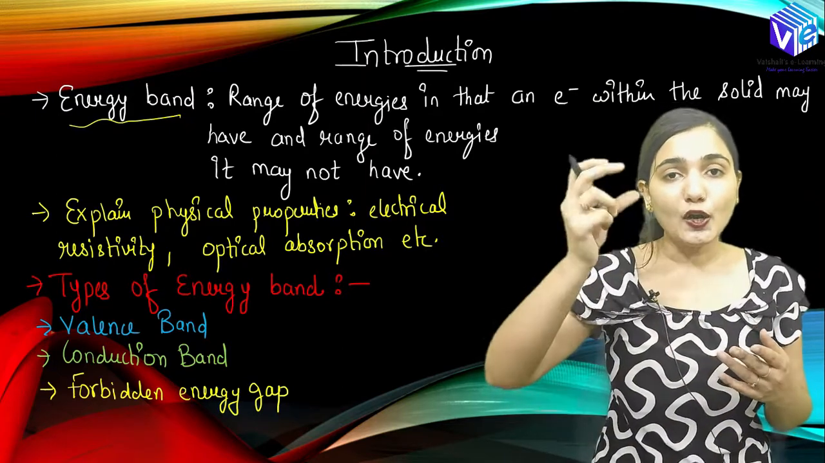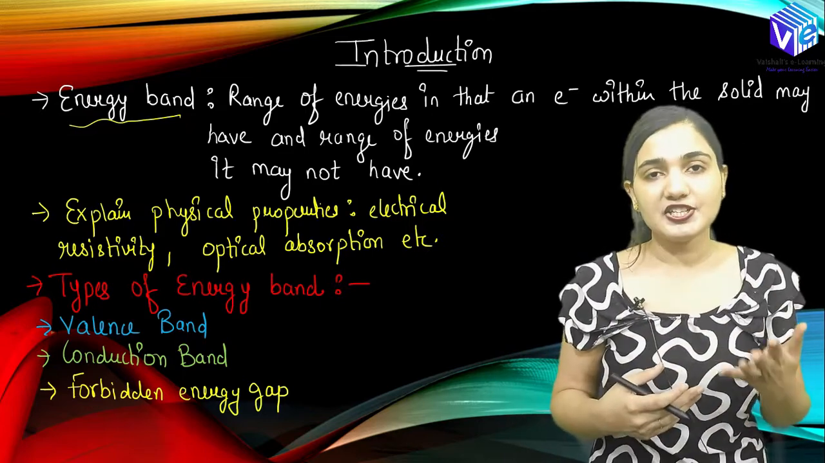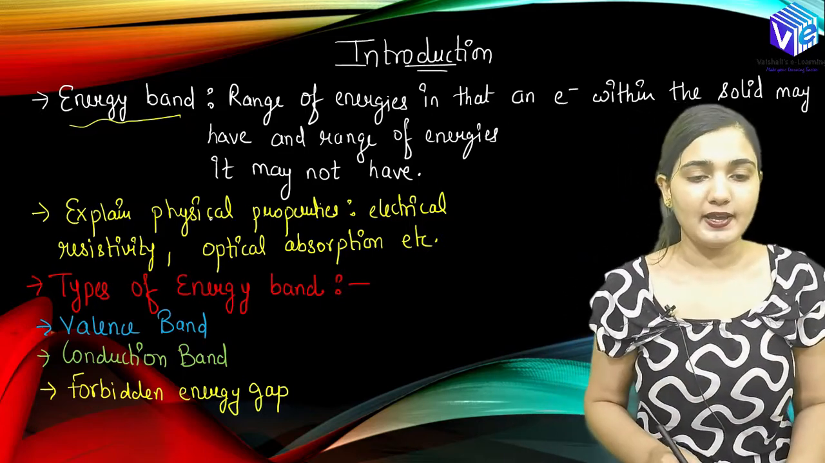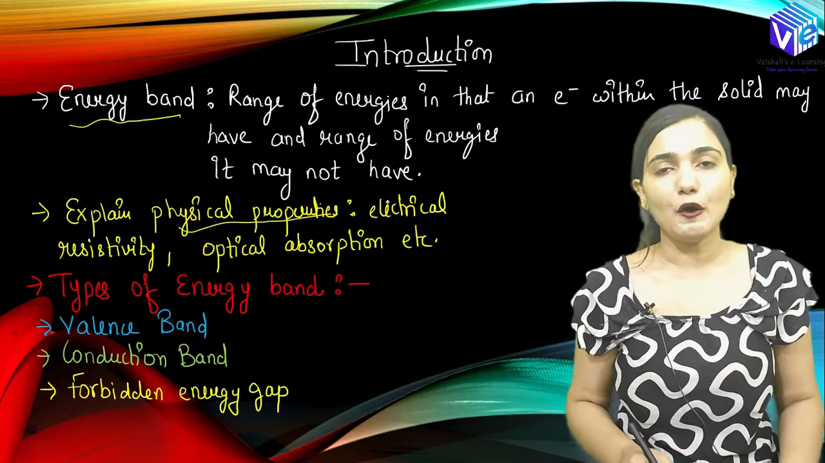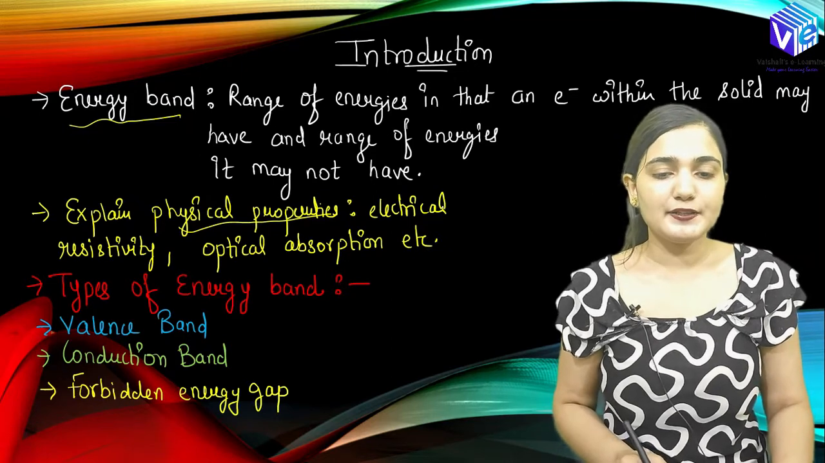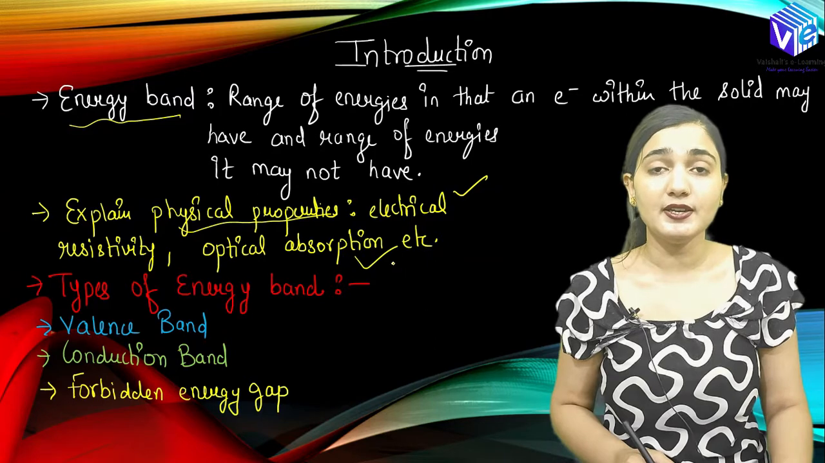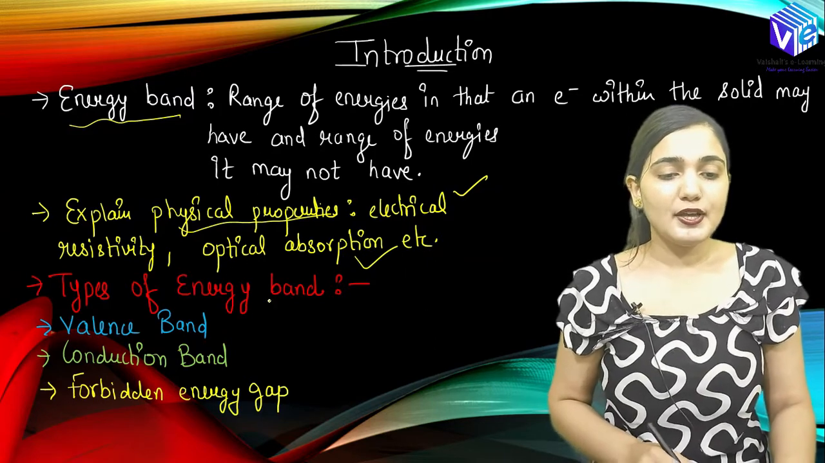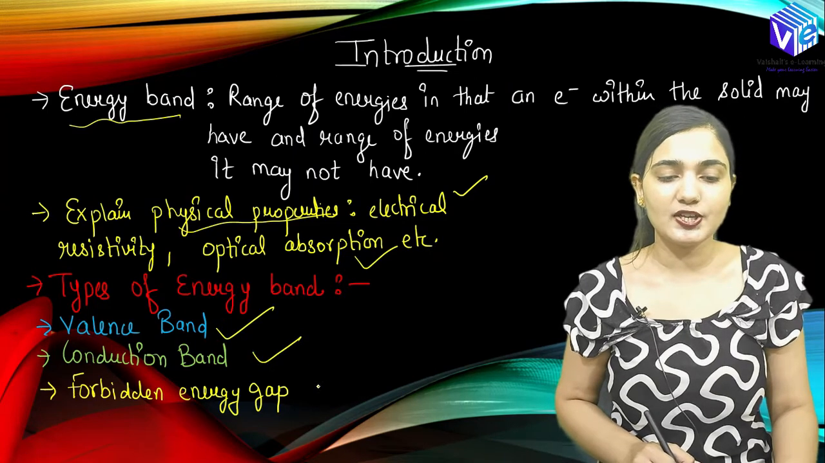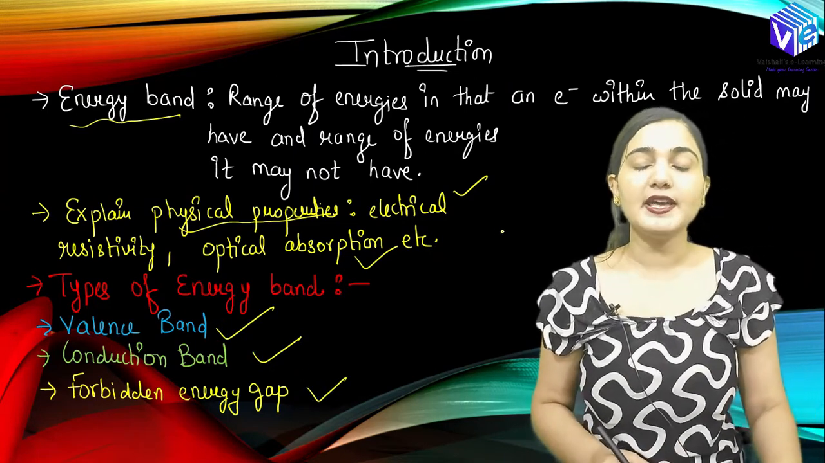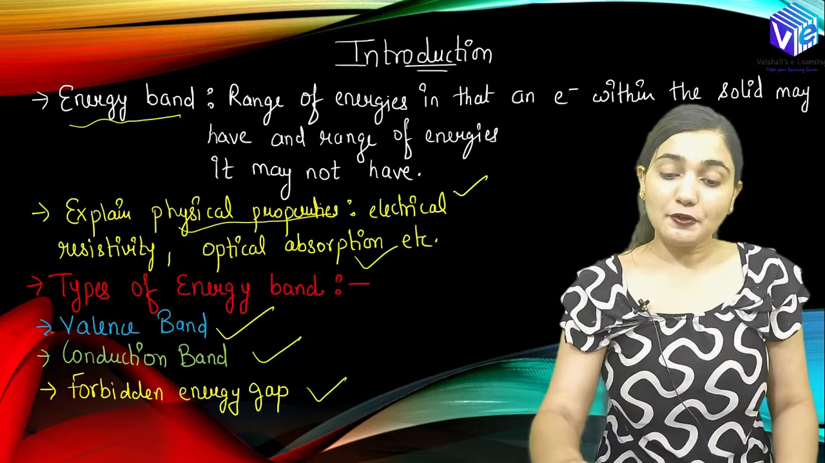So we are taking all of the range, at the higher temperature and at the lower temperature, of what energy an electron can occupy. So the energy band is going to explain all of the physical properties of the material, like it is going to tell me what is the electrical resistivity, what is the optical absorption, and many more. Right? So we have different types of energy band, like we have the valence band, conduction band, and then we have the forbidden energy gap as well. So we are going to talk in detail about all three of them.